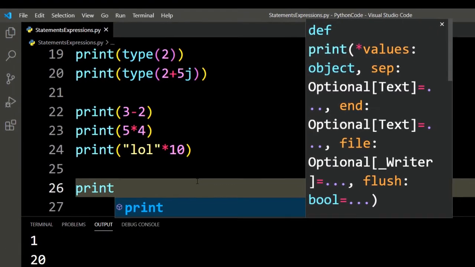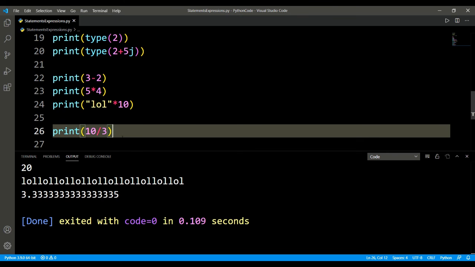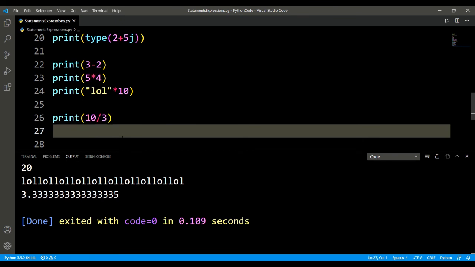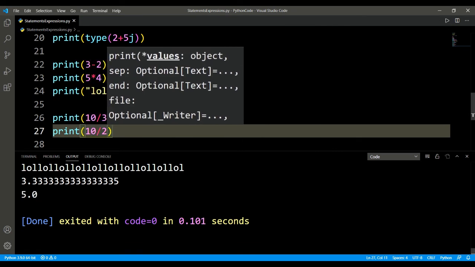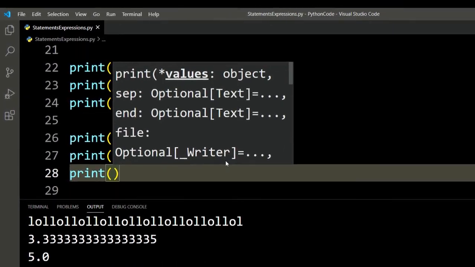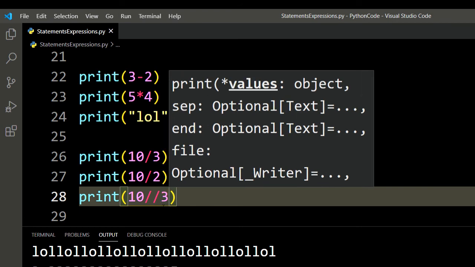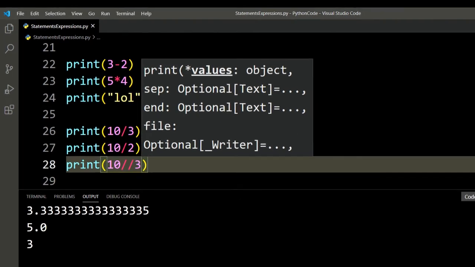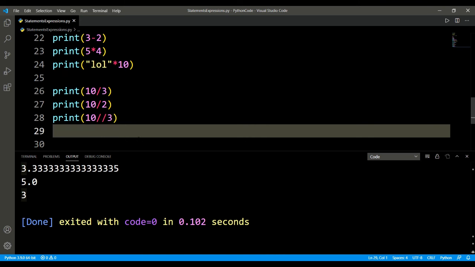Further, you can divide using the division operator. That is a slash, 10 divided by 3. Slash is always going to give you a floating point as a result. Even if I do something like this, it's going to give me 5.0, right? Always a floating point. There are a few additional operators in the same line. There's the modulus operator. No, this is floor division. This gives me the integral part of that floating point result, right? So this always returns an integer, and this always returns a floating point.